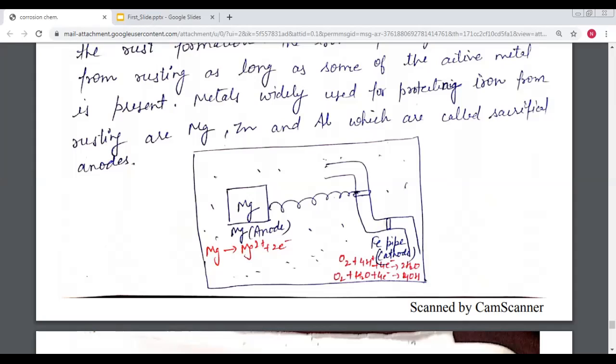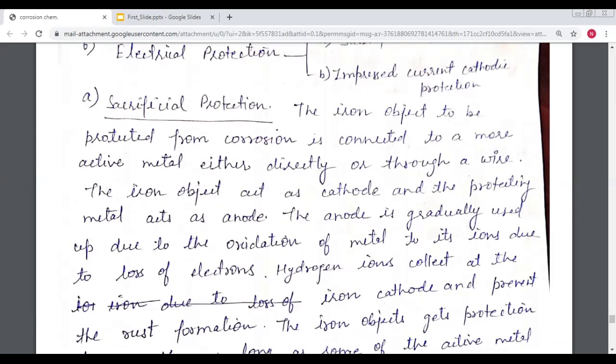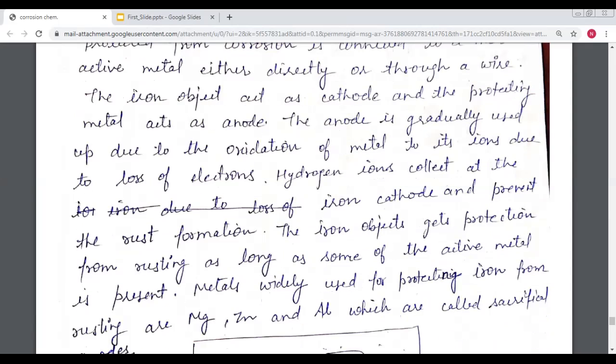This process is called the sacrificial protection method, because in this process magnesium gets sacrificed to save the iron pipe. Now I explain: the iron object to be protected from corrosion is contacted to a more active metal either directly or through a wire. The iron object acts as cathode and the protecting metal acts as anode.